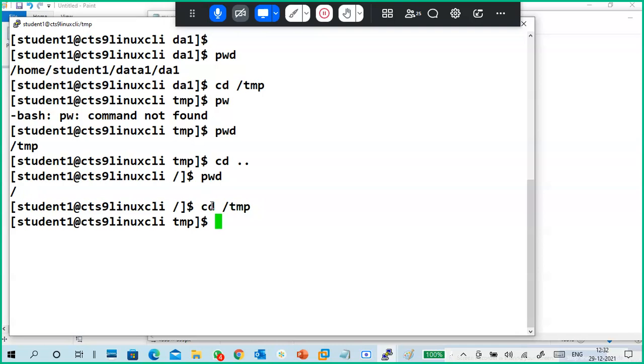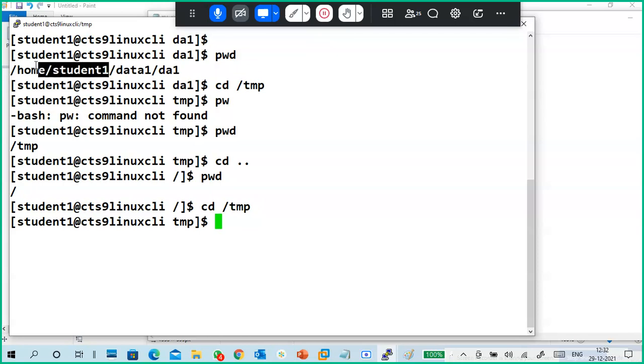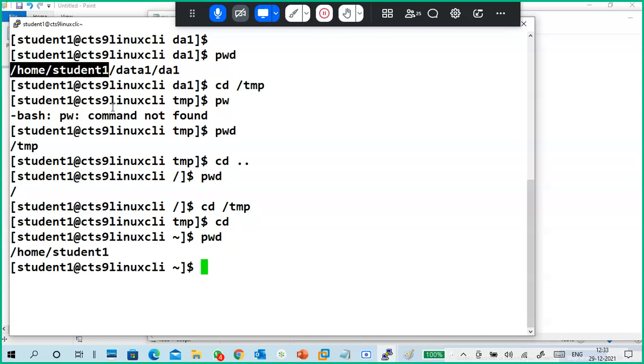Okay, so again, I'm back in temp. Now I want to go to my home directory. This is my home directory. To go to my home directory, it's very simple: put cd. Very simple, put cd, that's it. This is how you can go to the home directory.